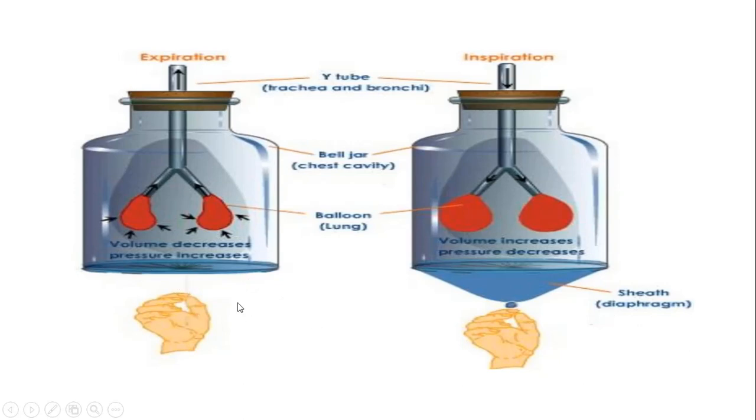Now when we move the rubber sheet to the downward position, we will observe that air will pass through this tube and enter into the lungs. This is the inhalation step. And when we push the rubber sheet inward, we will observe that as the air comes out from the lungs, the balloons will deflate again. This one we can show here.